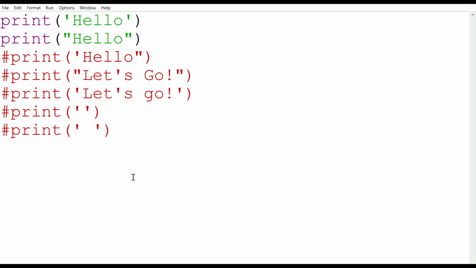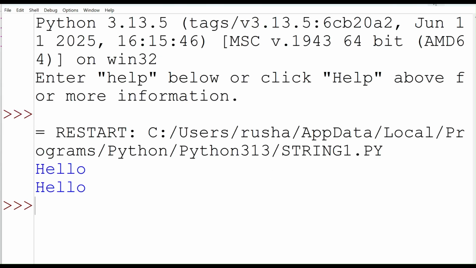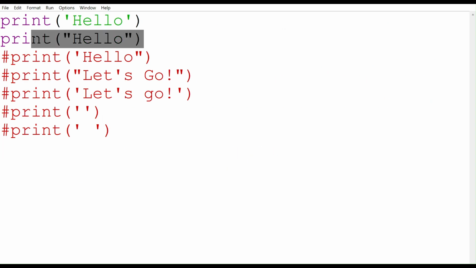Now let's execute some examples in Python and discuss why each one fails or works. I'll first execute the first two lines. The output is displayed. This indicates that the first two lines are valid strings, because we have used single quotes at the beginning and at the end. The same logic applies here as well. We have used double quotes at the beginning as well as at the end, so they match.